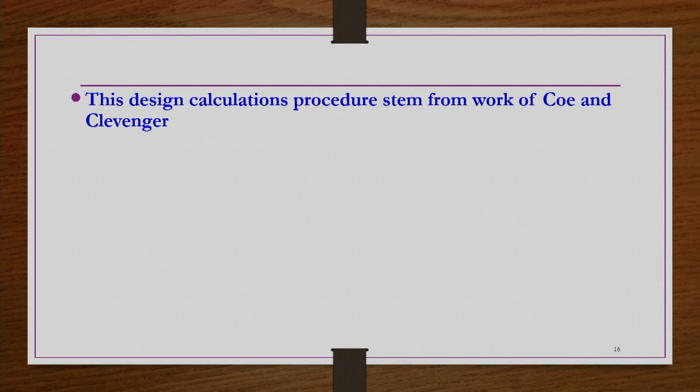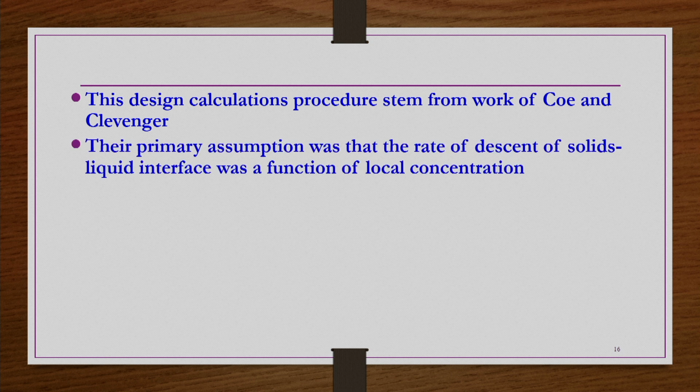This design calculation, whatever we are going to discuss, is from the work of Coe and Clevenger, published by them a long time back, around the 1960s or 70s. Their primary assumption was that the rate of descent of the solids-liquid interface was a function of local concentration.